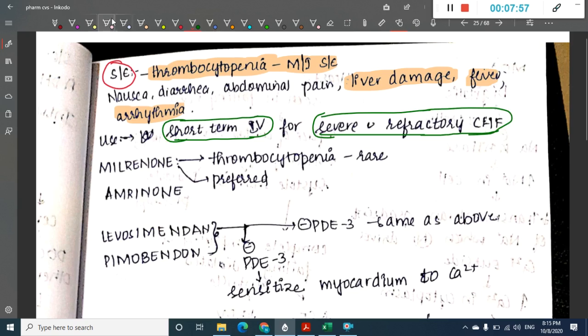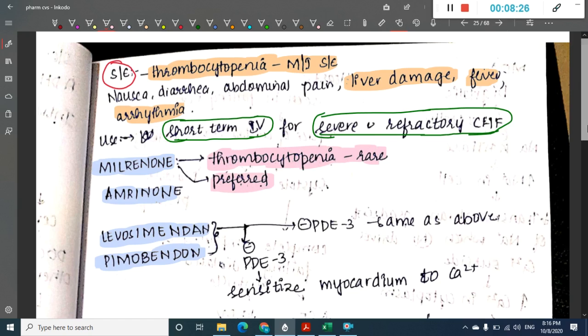Then what are the drugs? The drugs of phosphodiesterase 3 inhibitors include milrinone, amrinone, levosimendan and pimobendan. Milrinone causes the side effect of thrombocytopenia only rarely, and because of this, it is preferred.